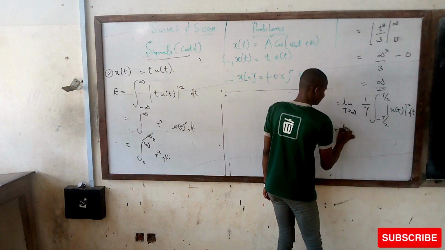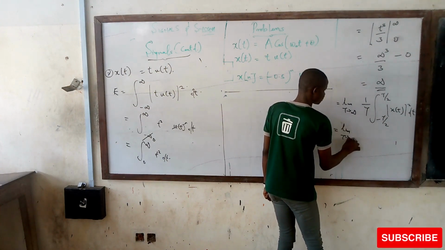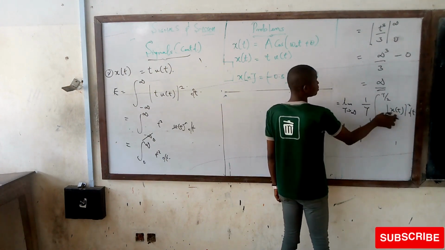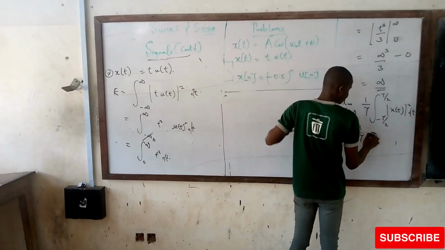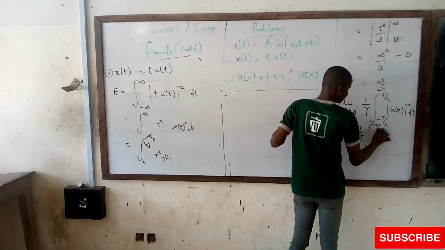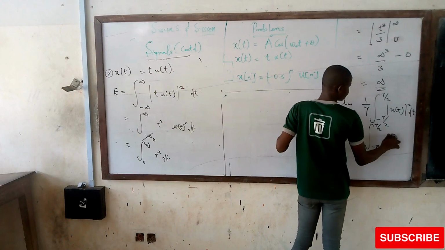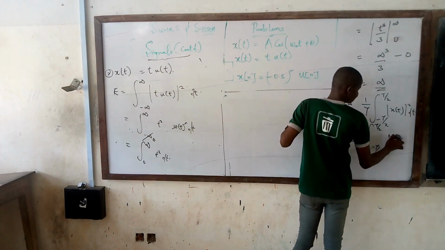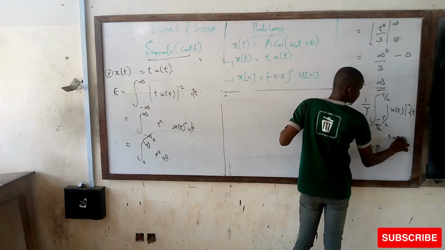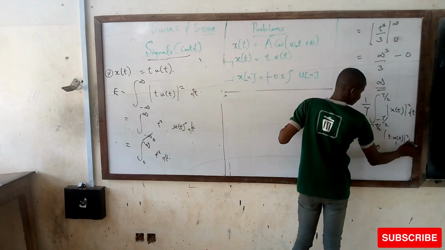So here I'm going to have limit T tending to infinity, 1 over T. Let me substitute my x of t, which is t u of t, integral from minus T over 2 to T over 2, t u of t everything squared dt.